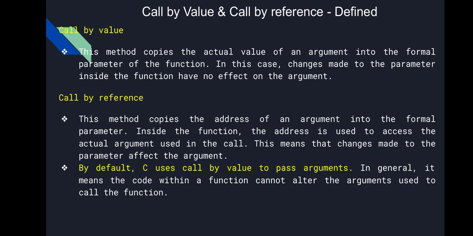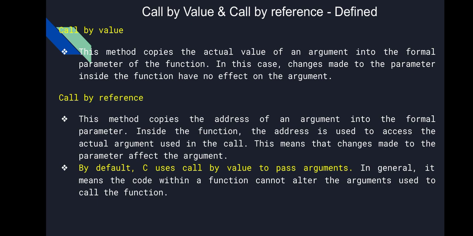This is call by value. This method copies the actual value of the argument into the formal parameter of the function. This is a very important point here: the changes made to the parameter inside the function have no effect on the argument. That means the parameters become local variables of that particular function.